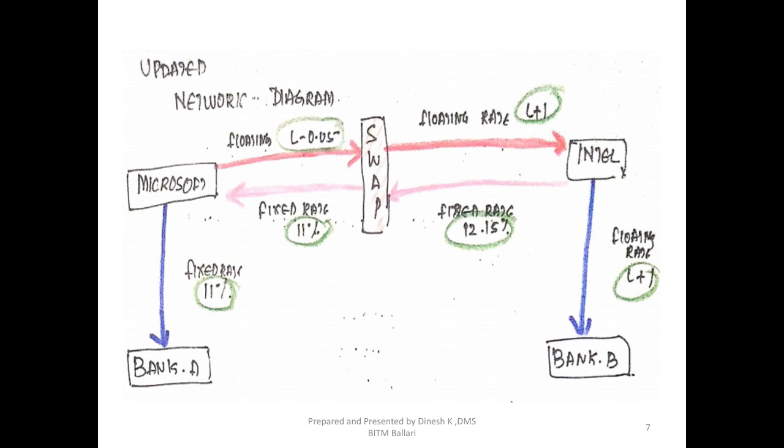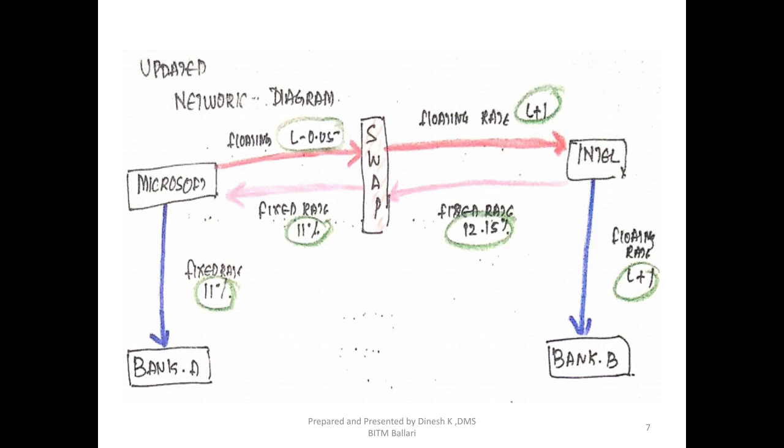If you just look at Intel, what is the obligation of Intel? Intel has an obligation of LIBOR plus 1, right? The same obligation on behalf of Intel, the swap dealer is paying to Intel, and the same cash flows would be forwarded from Intel to bank B. So the floating rate of LIBOR plus 1 is the actual loan of Intel. So the swap dealer is paying LIBOR plus 1 to Intel. Intel will pay back LIBOR plus 1 to bank B. So bank B is no more affected. In the same way, bank A is also not affected.